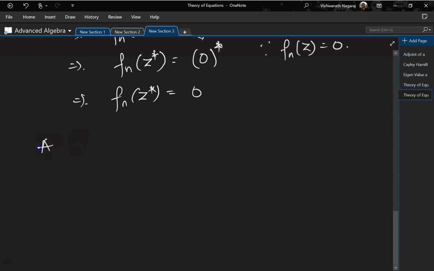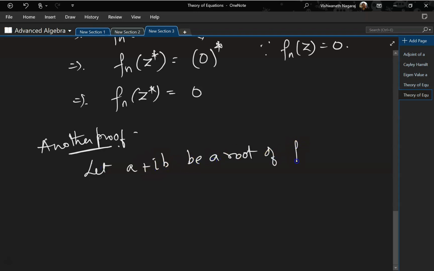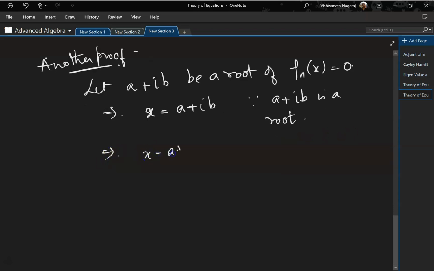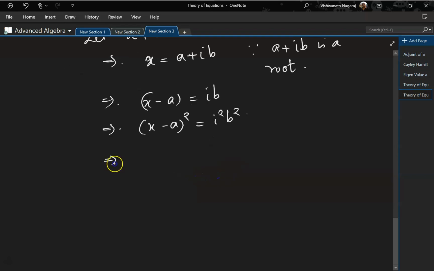Now let's look at another proof. Now let a + ib be a root of f(x) = 0, which implies x is equal to a + ib. Since a + ib is a root, x − a is equal to ib. Now let's square both the sides, so we get (x − a)² is equal to i²b², and let's bring that to this side: (x − a)² − i²b²